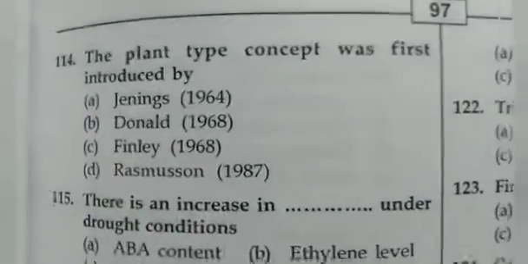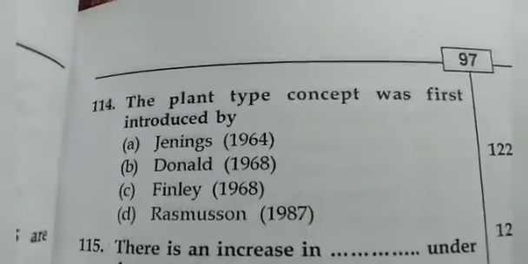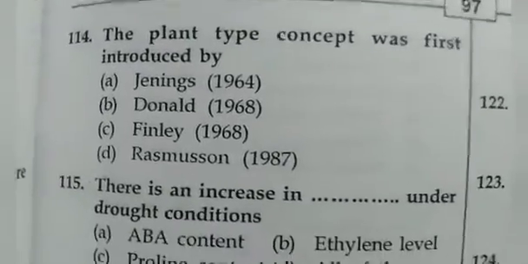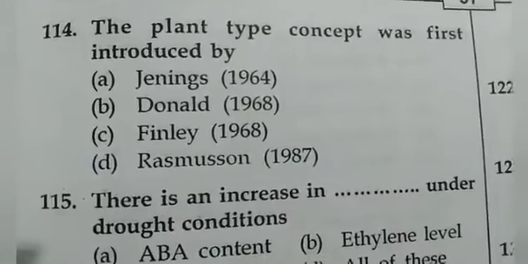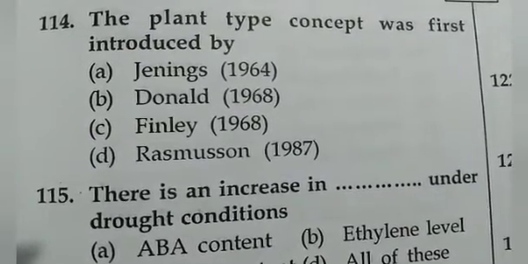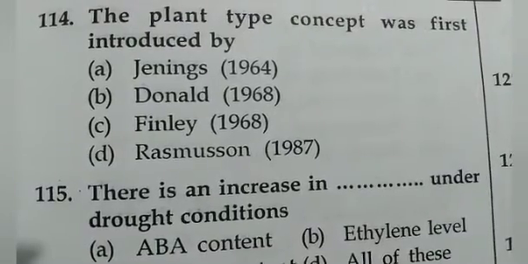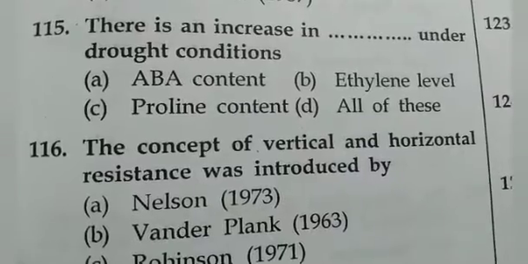The plant type concept was first introduced by Jennings, 1964.